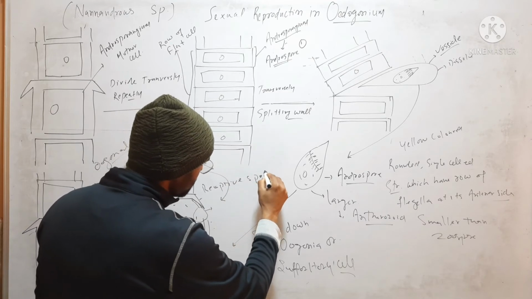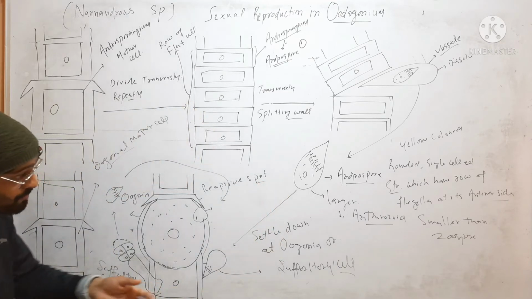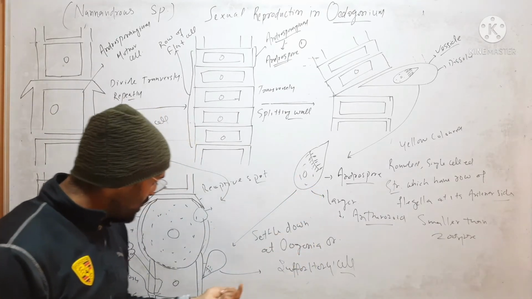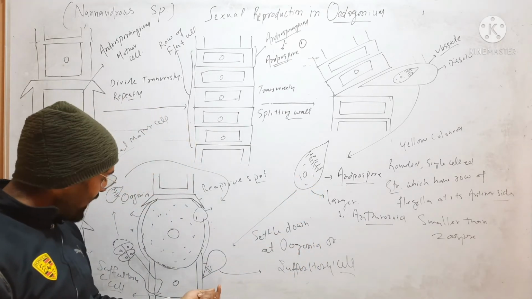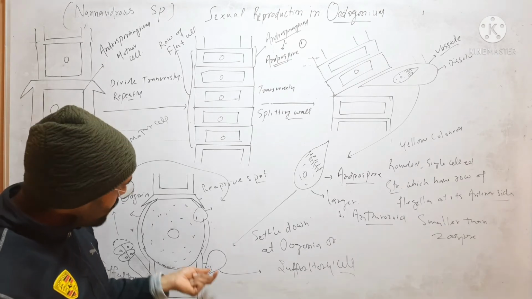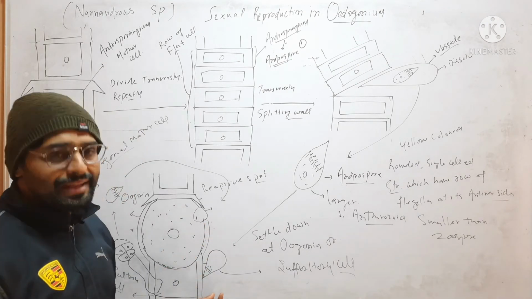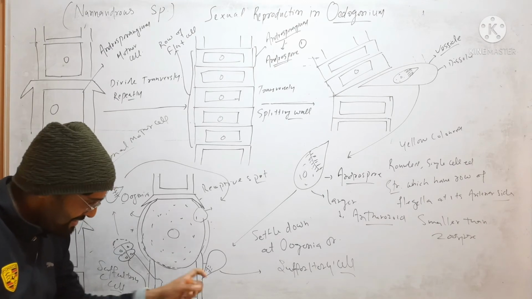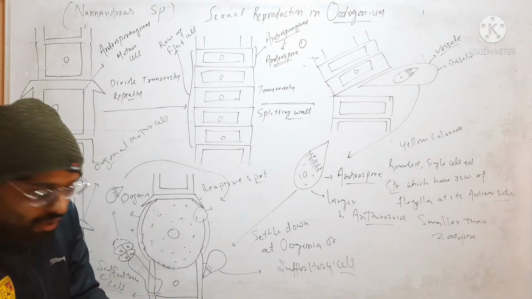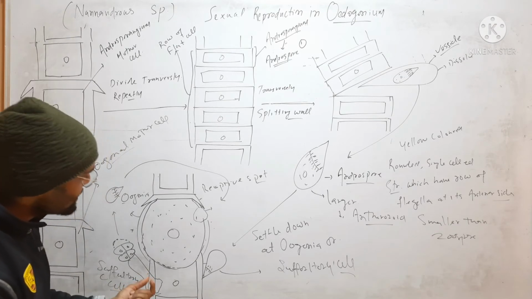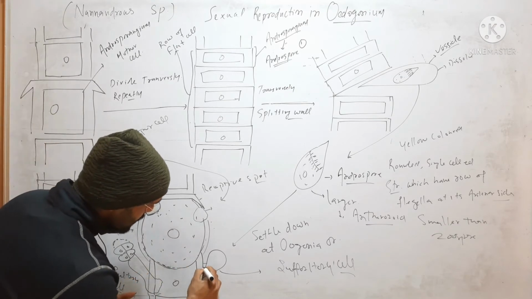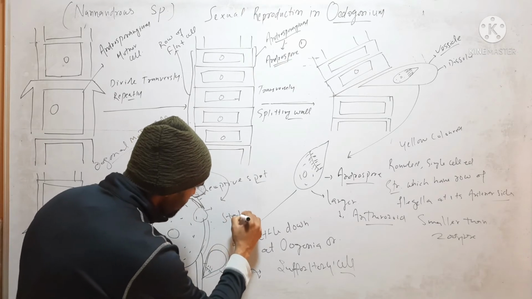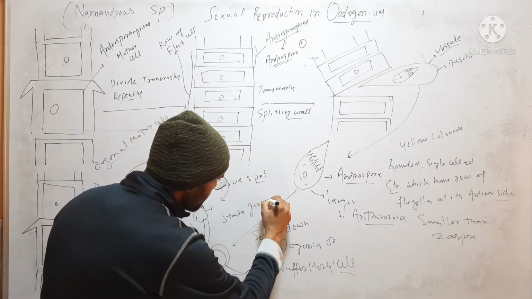that is called the receptive spot. After liberation and after swimming for some time, this androspore will settle down at the oogonia or maybe at the suffultory cell. Here it is settling down at the suffultory cell. After settling down, it will secrete its own wall and start germinating.